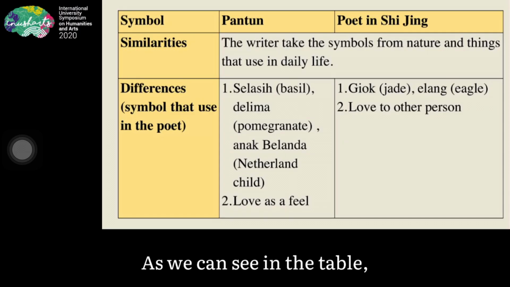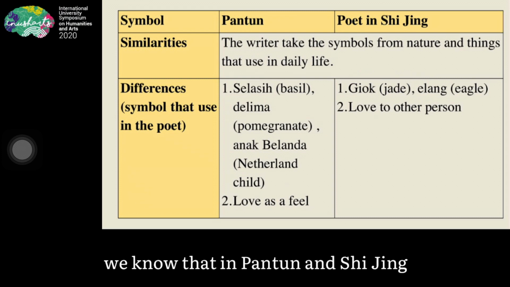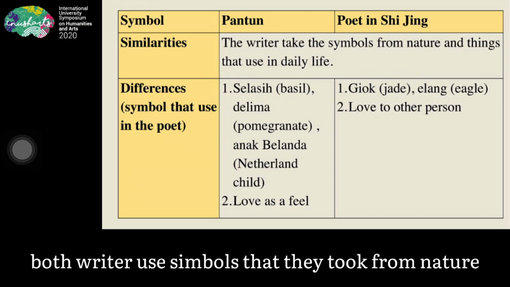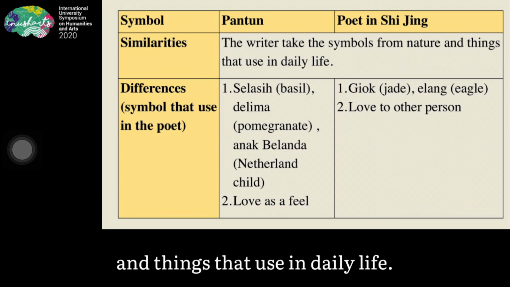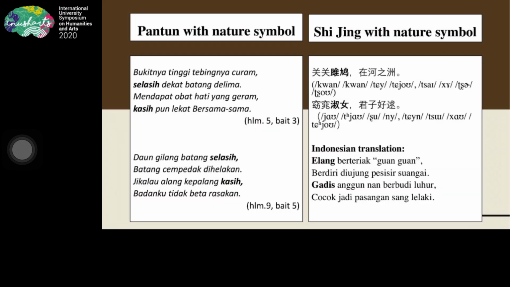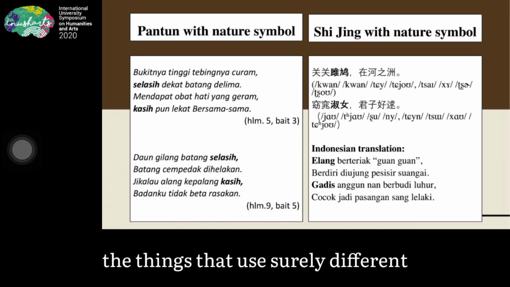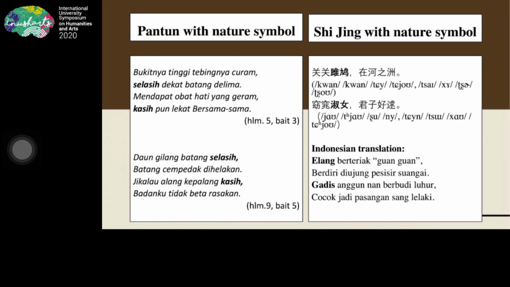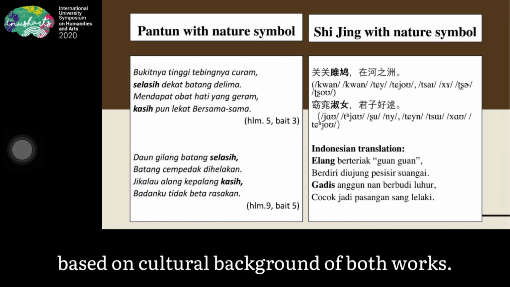As we can see in the table, in Pantun and Shi Jing both writers use symbols that they took from nature and things used in daily life. The differences are the things used, which are surely different based on the cultural background of both works.